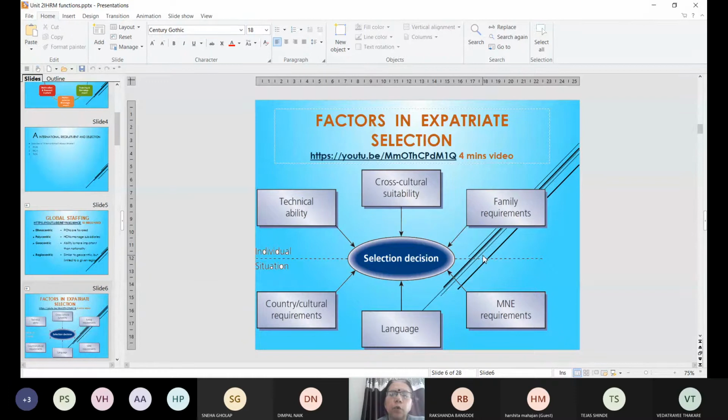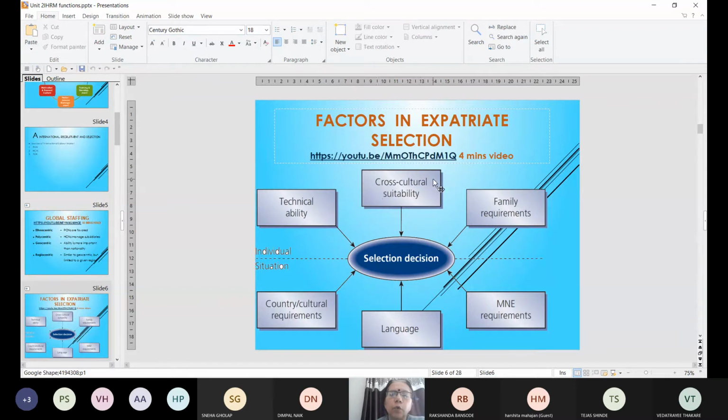So as the HR manager, when you are taking the selection decision, you need to consider the technical ability of the person who is going for the international assignment. Besides that, you should also find out and assure that that employee is able to adjust to the new culture.